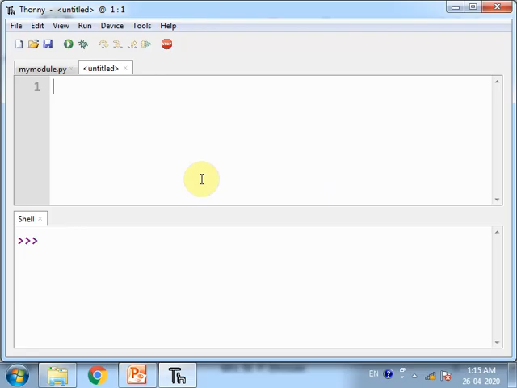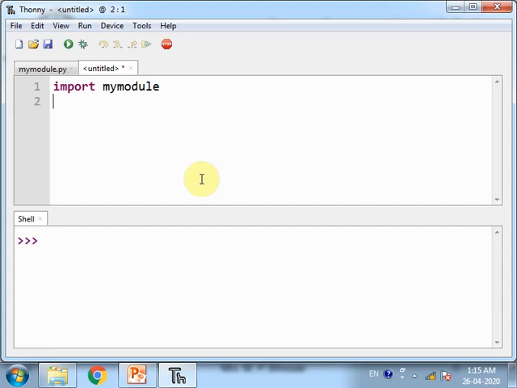So how to import the module, that we have to see. Let us go to Thonny. I am writing here import, the name of the module, that is my module. Whenever I say import my module, it means it will import all the functionalities written in my module, but to use those functionalities I have to use the name of my module itself.